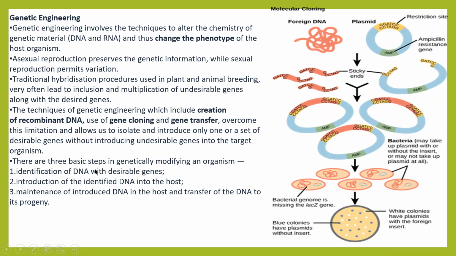So these are the three basic steps in genetically modifying an organism: identification of DNA with desirable genes, then introduction of the identified DNA into the host with the help of plasmid vector DNA. Here the cutting and sticky ends are shown. What are sticky ends? We will learn. And here the blue and white method is given.